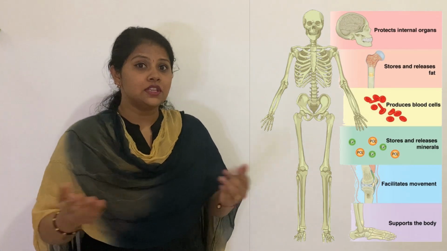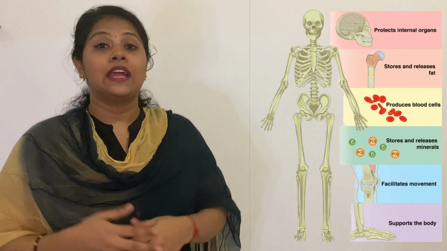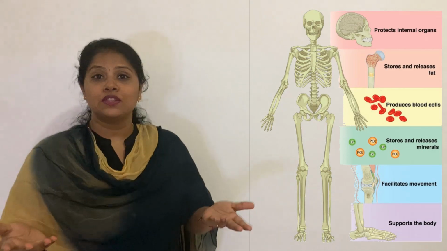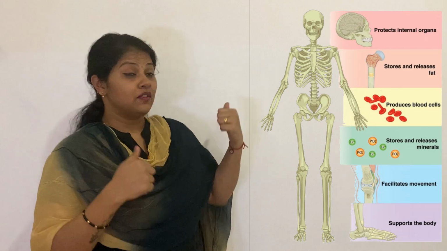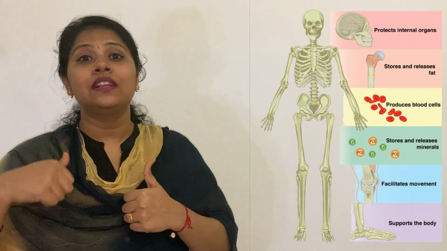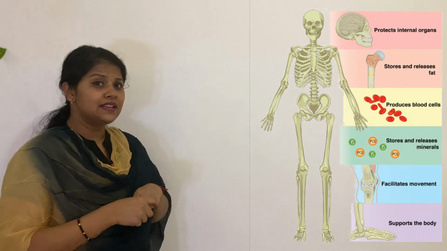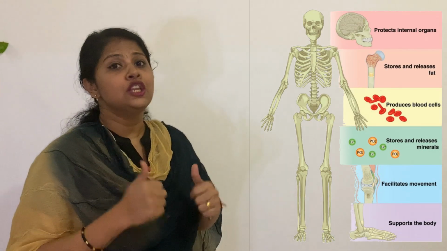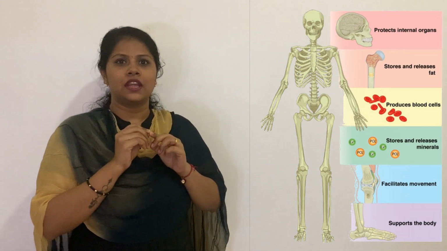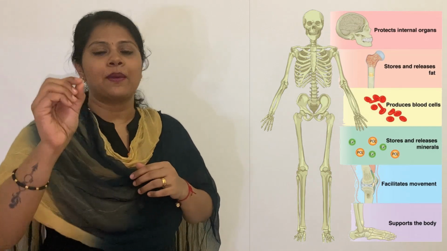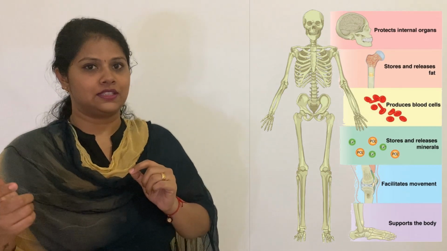Now what does WBC do? WBC in the current situation is very important. It increases your immune system. It fights with the diseases. So WBC is what? It fights with external germs or external diseases. Platelets, as I told you, help in clotting of blood. You may have experienced that when a small wound starts bleeding, after some time it stops bleeding. That happens because of platelets.